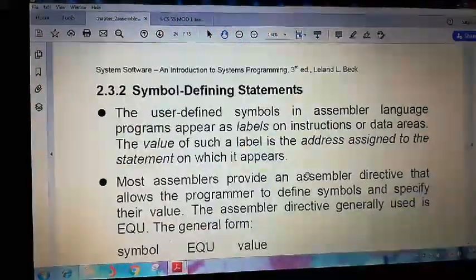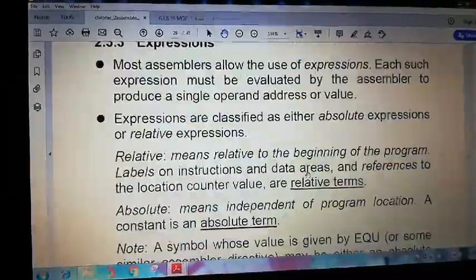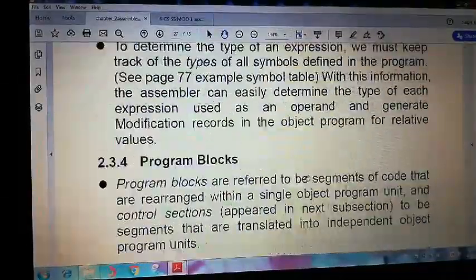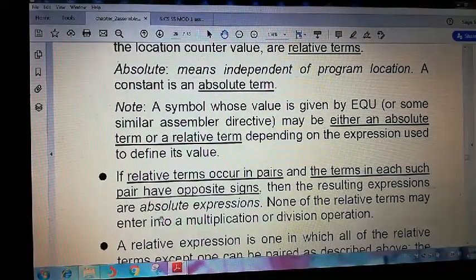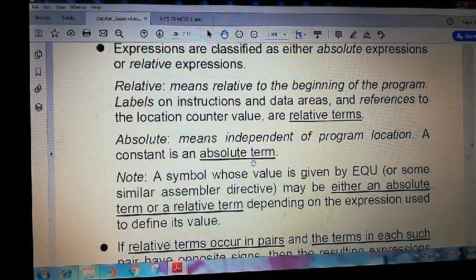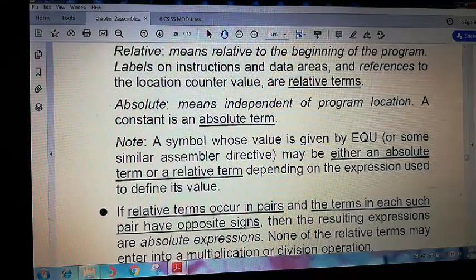Absolute means independent of the program location. It does not depend on any location counter. It is always constant. That is called an absolute term. Note that a symbol whose value is given by EQU or some other similar assembler directive may be either an absolute term or a relative term, depending on the expression used to define its value.